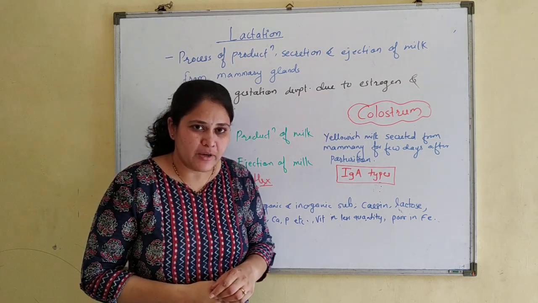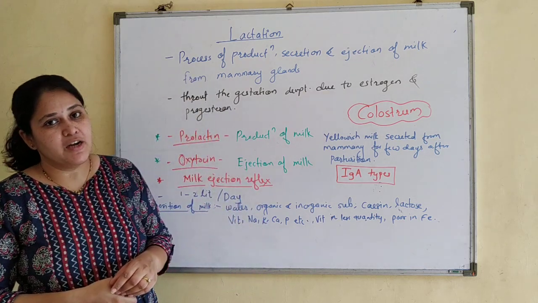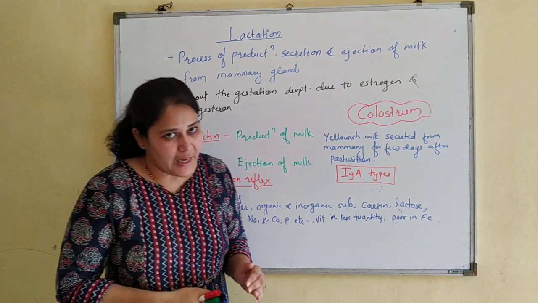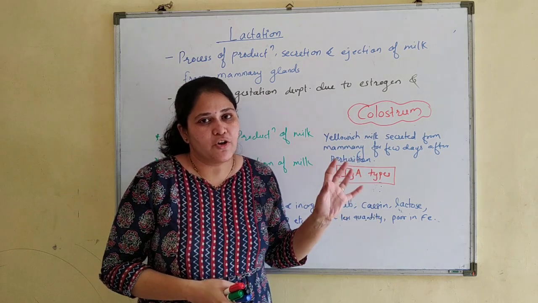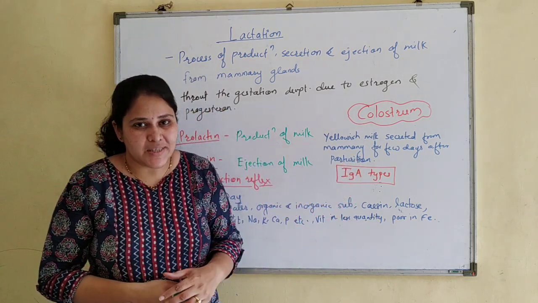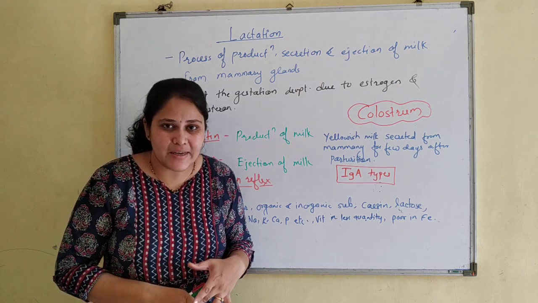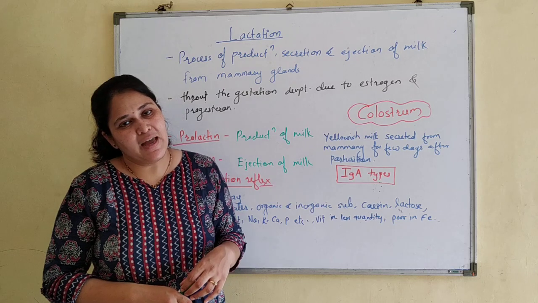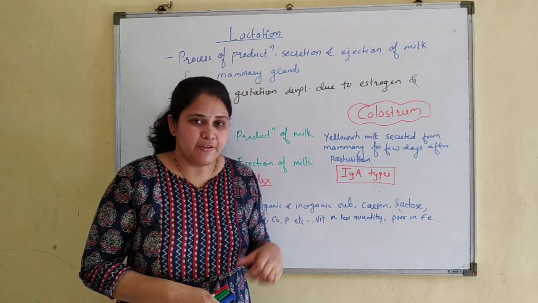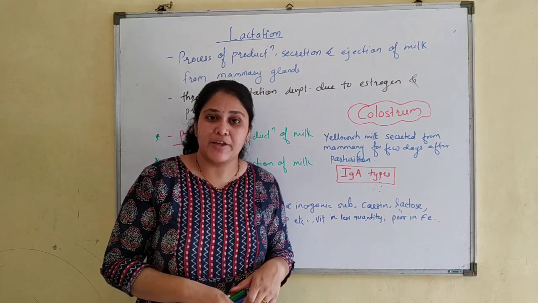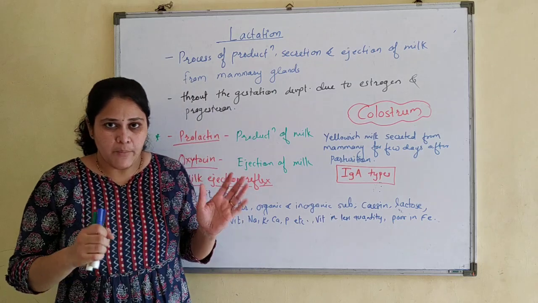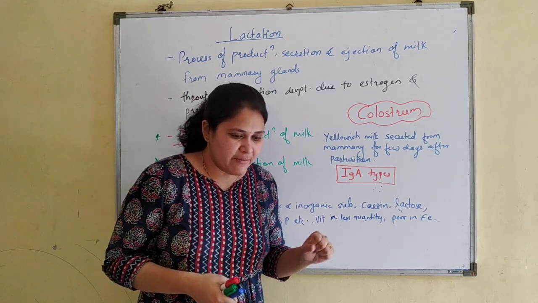After the male reproductive system, we completed the female reproductive system. In that we have gone through the structure of ovary, which is the primary sex organ, the process of oogenesis, and the menstrual cycle. All these things we have learned. After that we completed the process of fertilization.